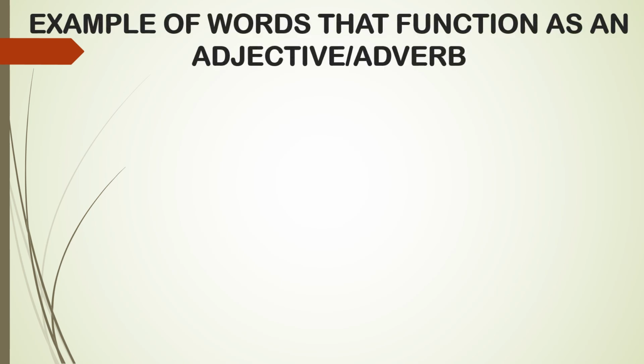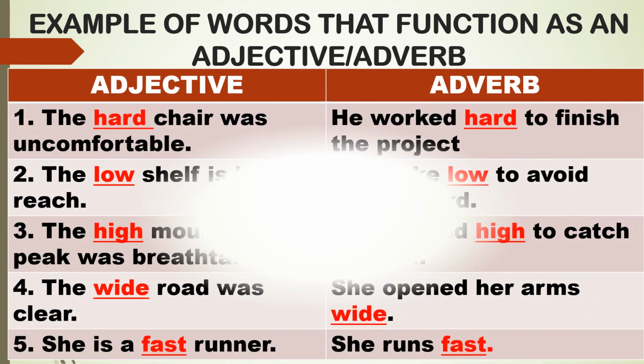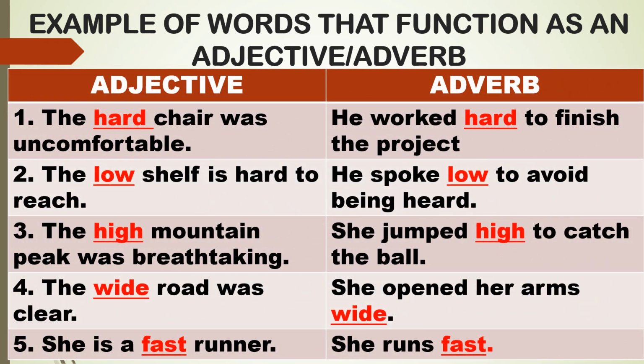Now, let me show you some examples of words that function as an adjective or adverb. We should use them in a sentence to see the clear difference of these two. So, in the right column, the words underlined function as adverbs, and in the left column are adjectives. Okay? So let's discuss first number 1.